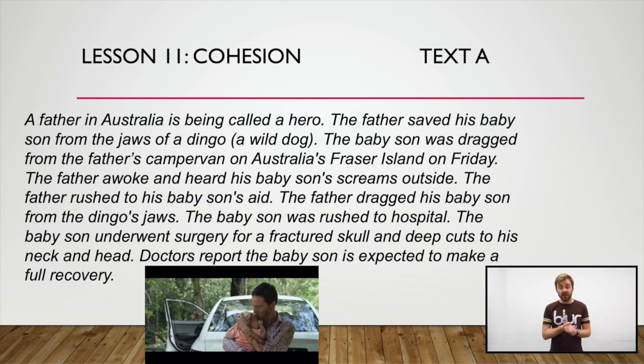The text is coherent, the ideas of each sentence are clear and they all relate to the main idea, which is about a father saving his son from a dingo or wild dog. However, did the sentences flow from one sentence to the next? It wasn't very interesting or easy to read. The sentences are short and simple, and there is a lot of repetition.